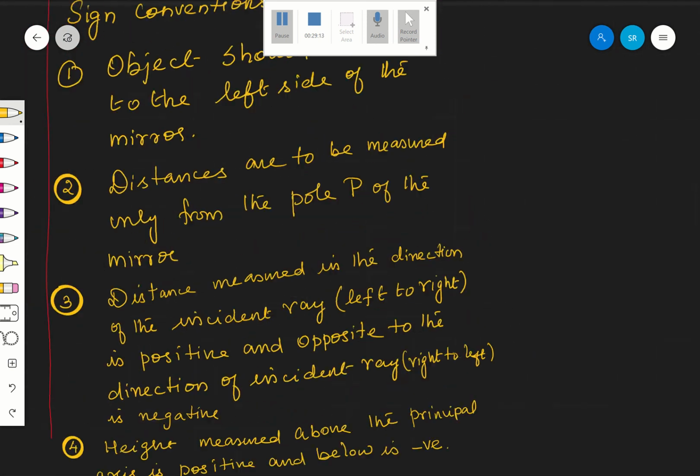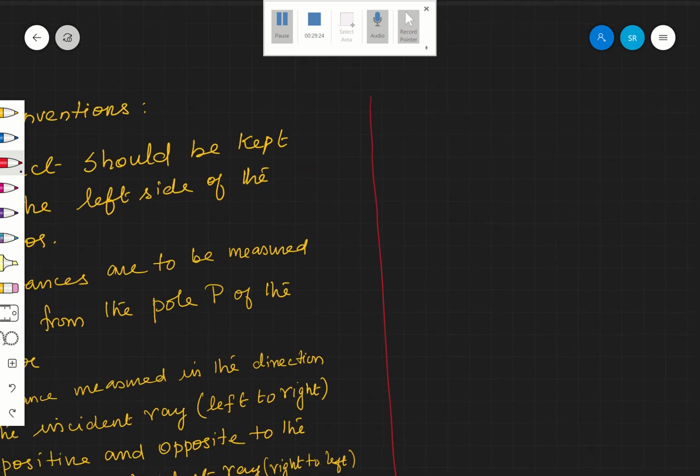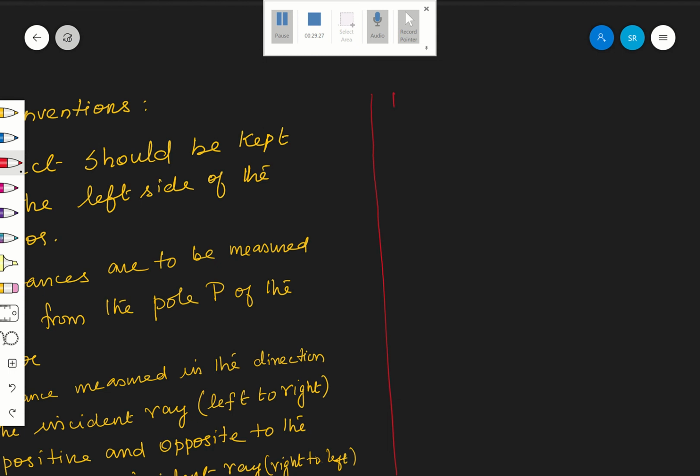What is called the focal length? Now, focal length of concave mirror and convex mirror. First, concave mirror.